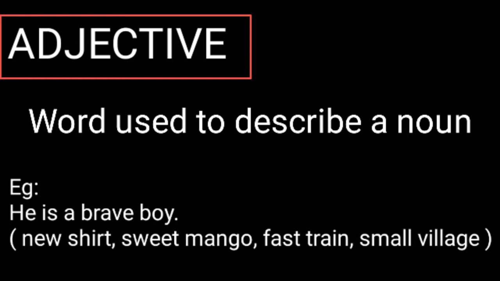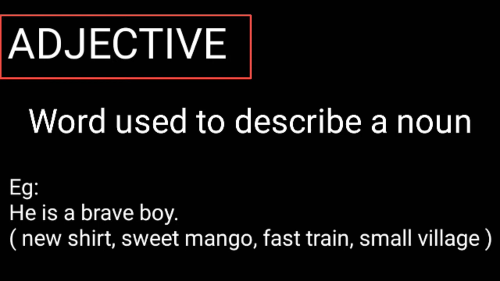Okay, so brave boy is an adjectival usage. Here I have included a little more adjectives. New shirt. Shirt is a noun and the word new is used to describe that shirt. Okay, so the word new is an adjective and the word shirt is a noun. Next one, sweet mango. Mango is a noun. In order to describe that mango, we used the word sweet. So the word sweet is an adjective and the word mango is a noun.